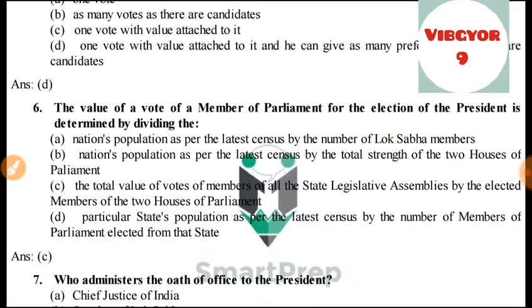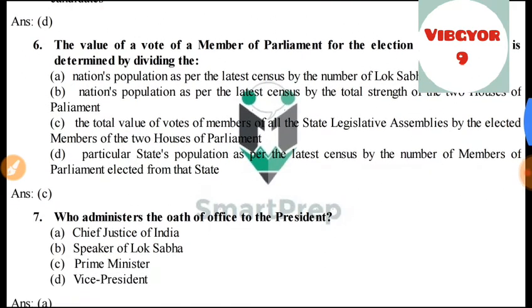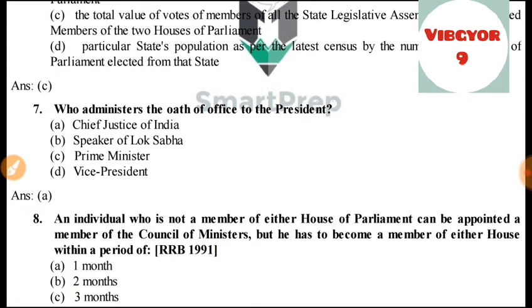Number 6, the value of a vote of member of parliament for the election of the president is determined by dividing among these. The C is correct. The total value of votes of members of all state legislative assemblies by the elected members of the two houses of parliament. Next question, who administers the oath of office to the president? The answer is Chief Justice of India.